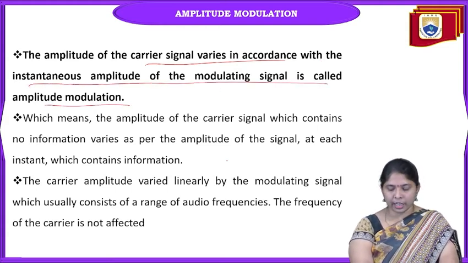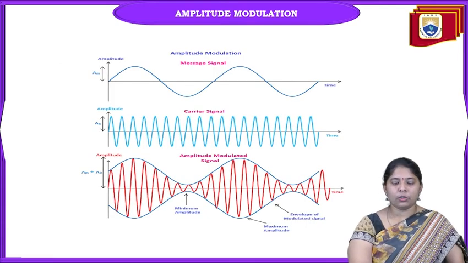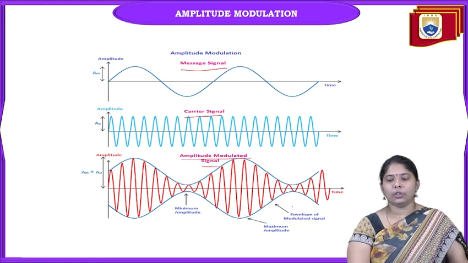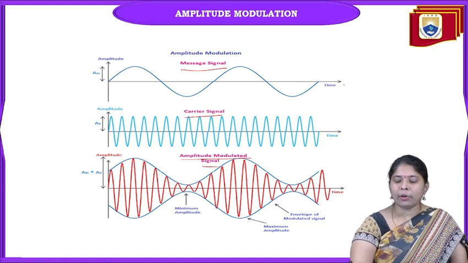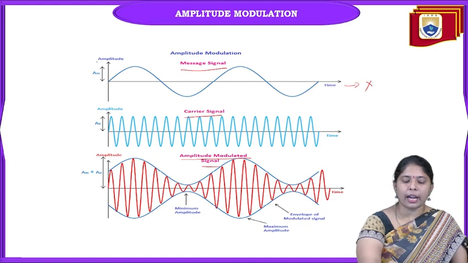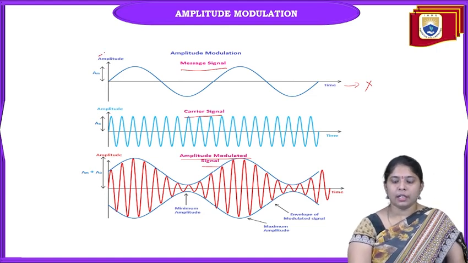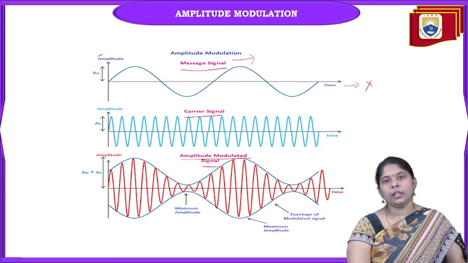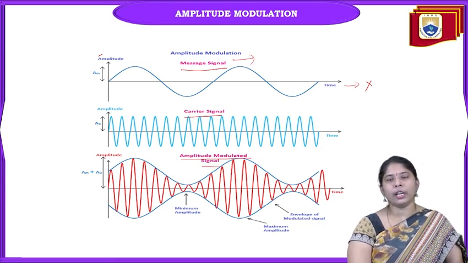Before understanding this definition, let us have a look at the waveforms. Here three waveforms are there: message signal, carrier signal and amplitude modulated signal. We have time on the x-axis and amplitude on the y-axis. The message signal is any realistic signal, like speech, audio or video signals.